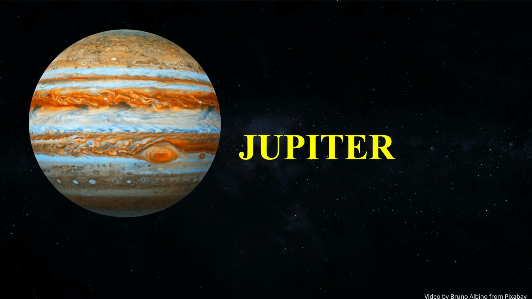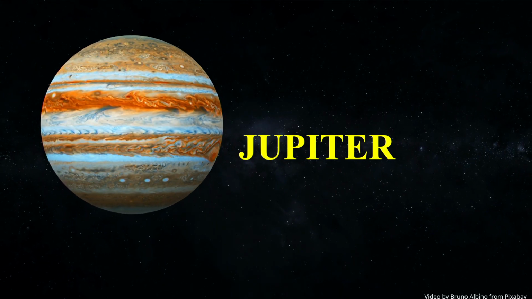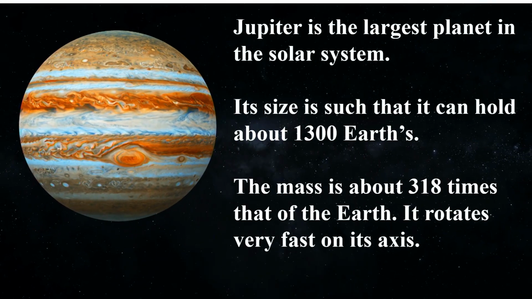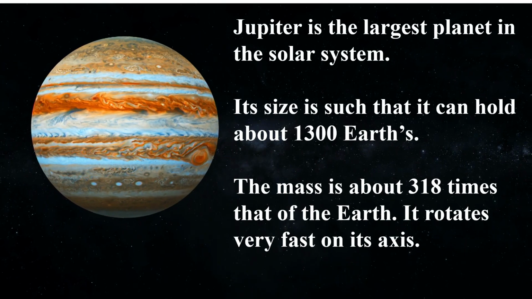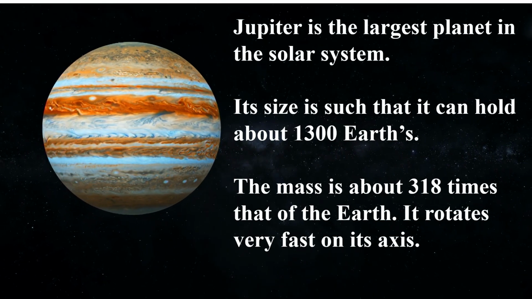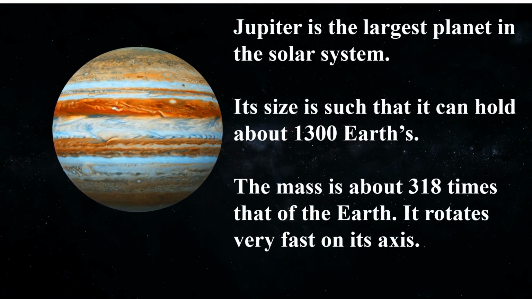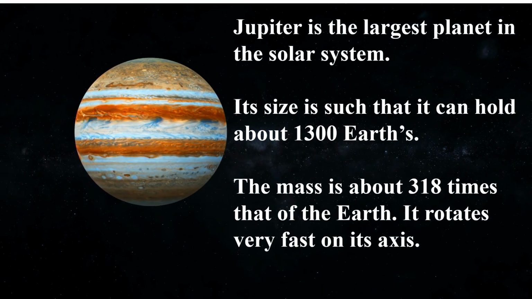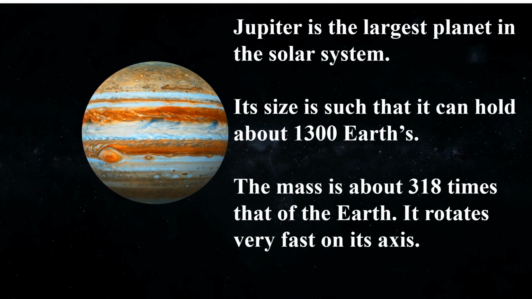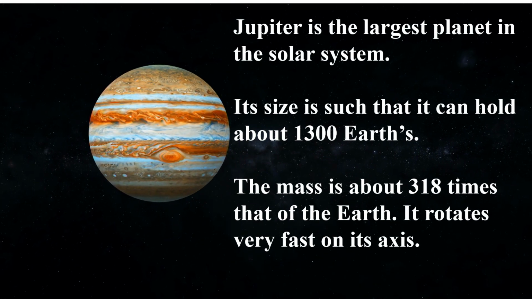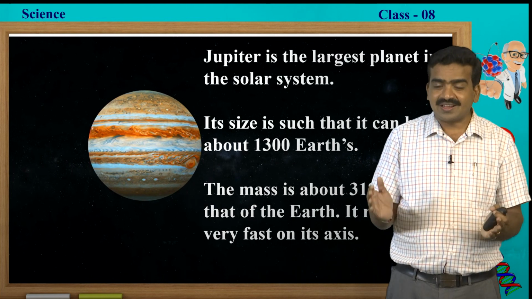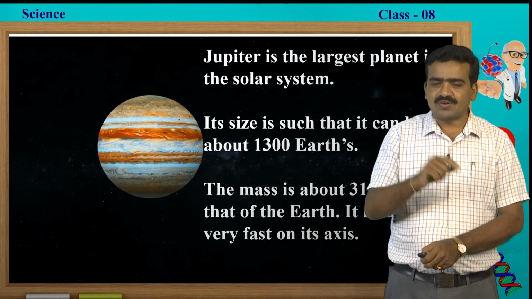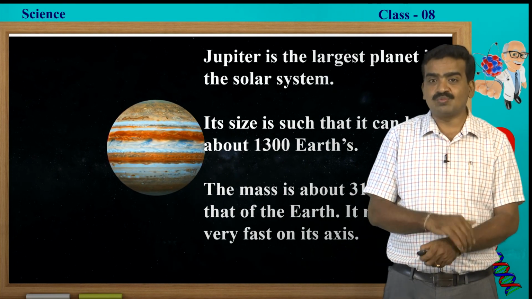The wonderful planet in the solar system is Jupiter because of its size. Jupiter is the largest planet in the solar system. Its size is such that it can hold about 1300 Earths inside it. The mass is about 318 times that of the Earth. It rotates very fast on its axis. Believe it or not, it takes only 10 hours to complete one rotation, but its period of revolution is longer.